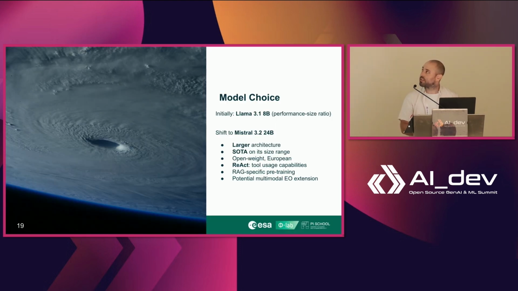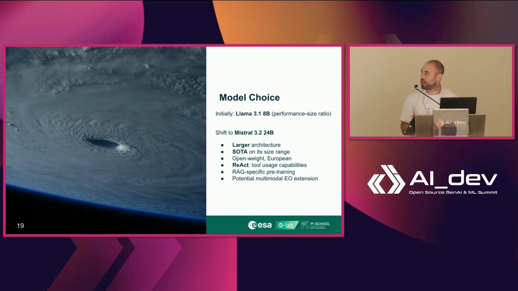So initially we started more than a year ago on the Llama family with the idea of starting some experiments with the 8 billion model and then moving to the 70. Eventually we shifted to Mistral 3.2 24B as a result of a collaboration with Mistral as well. This resulted in using a slightly larger architecture for us, very close to state-of-the-art within its size range. It's an open-weight European model, which for the European Space Agency is also an important plus.